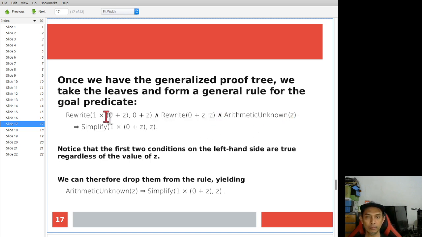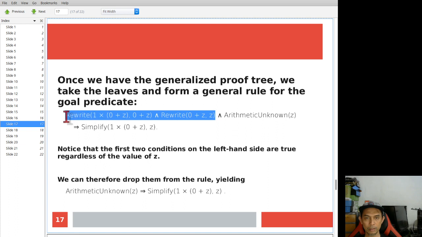Now this one can be simplified to this one, because you should notice that whatever value of z, it will not affect the whole statement. So for any value of z, this one is not required.